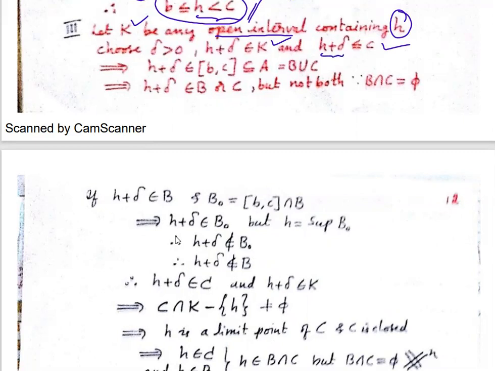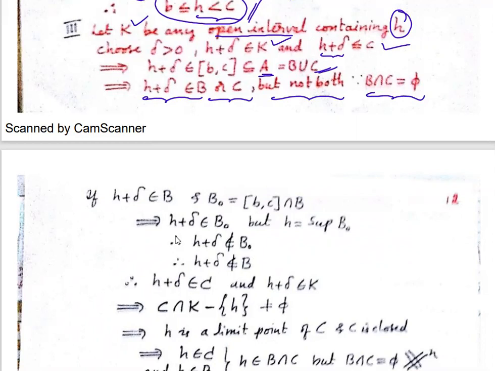So H plus delta will become lesser than or equal to C. So H plus delta will belong to the closed interval B comma C. And this B comma C is contained in A, right? And that A is nothing but B union C. So therefore, H plus delta will belong to B or it will belong to C, but not both. If it belongs to both, again, I get a contradiction there. So it cannot belong to both because of this, right?